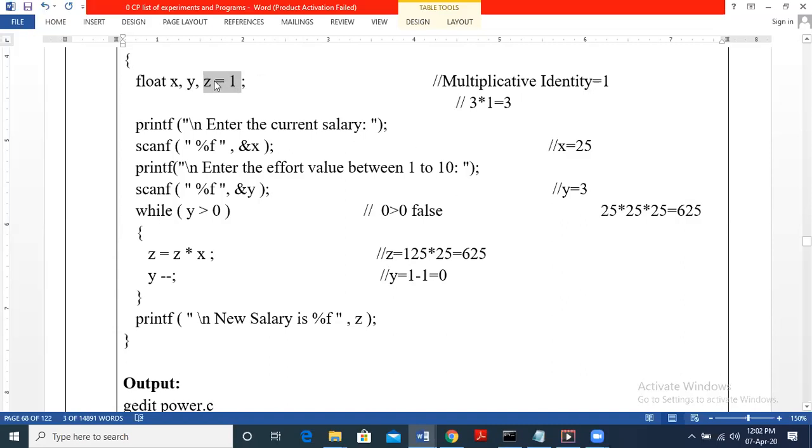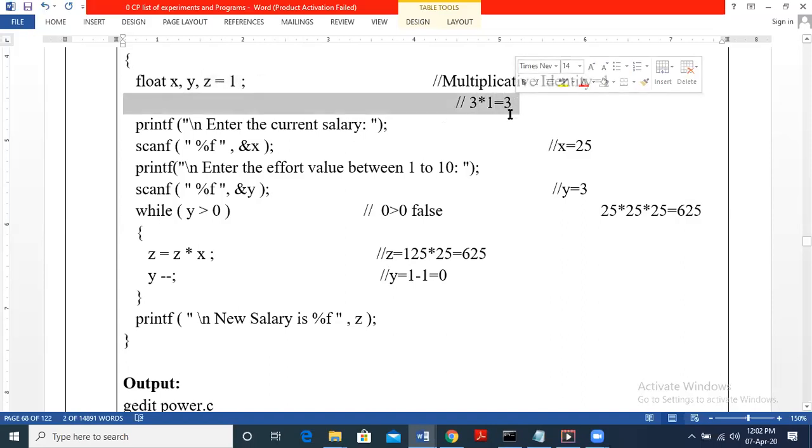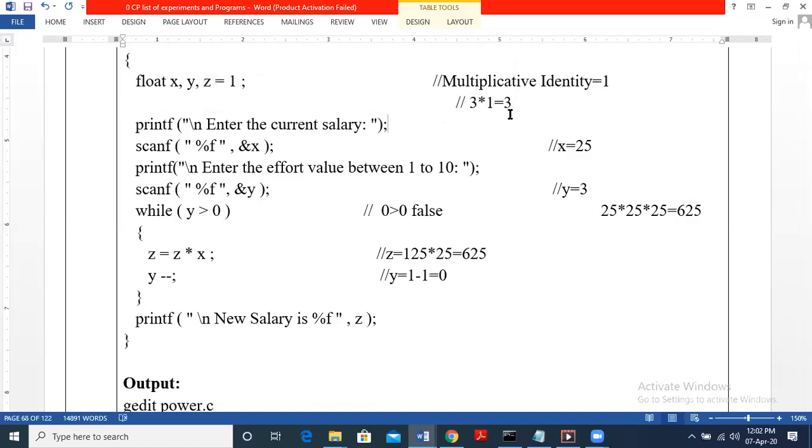So we need to initialize while declaration. So initialize the variable with the identity. Because it is multiplication, initialize z with multiplicative identity 1. Okay, so that is the meaning of multiplicative identity. Any number multiplied by 1, we get back the same number.